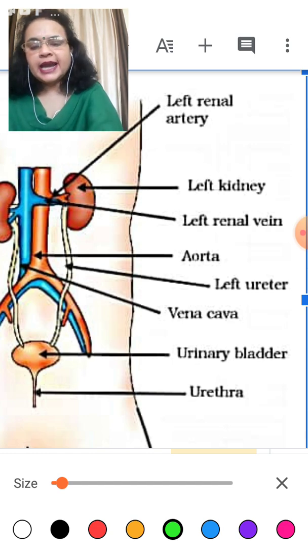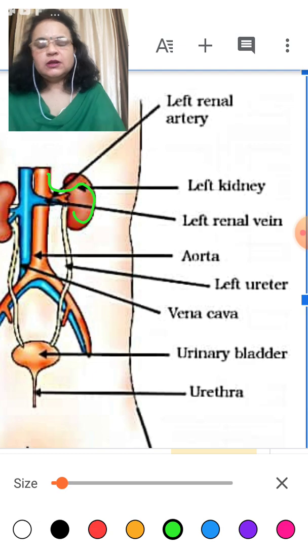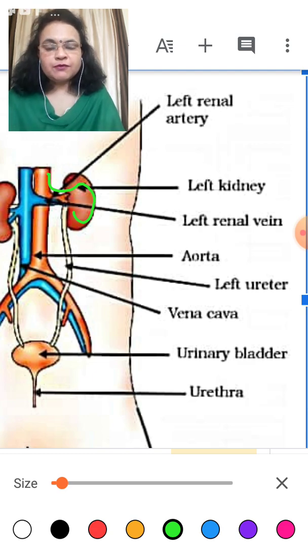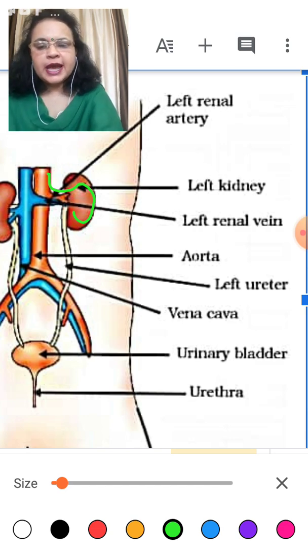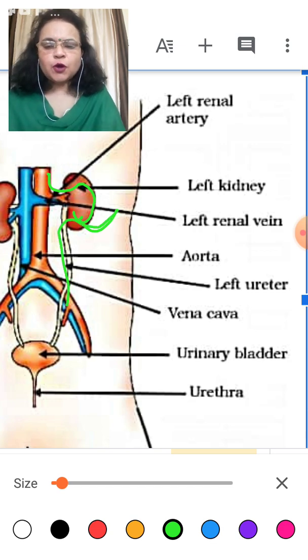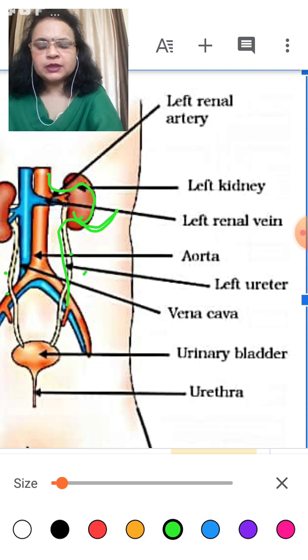Clear? The blood enters the kidney, inside the nephron. The nephron cleans the blood: it takes out all waste molecules, sends the useful molecules back into the blood, and sends all waste molecules into the ureter. Then from the pair of ureters, they enter into the urinary bladder and then to the urethra.